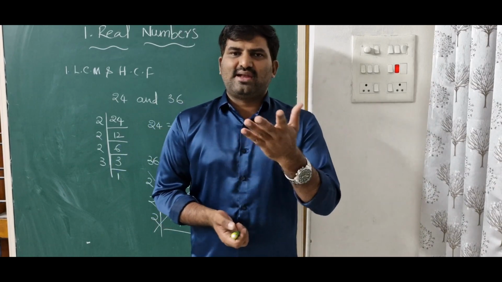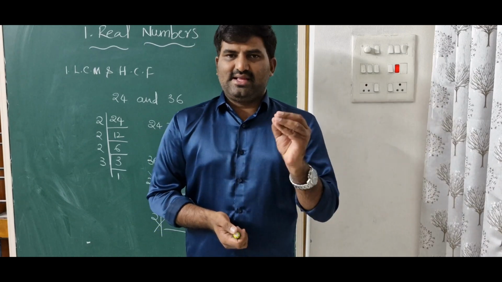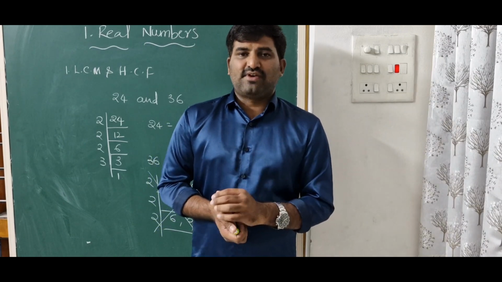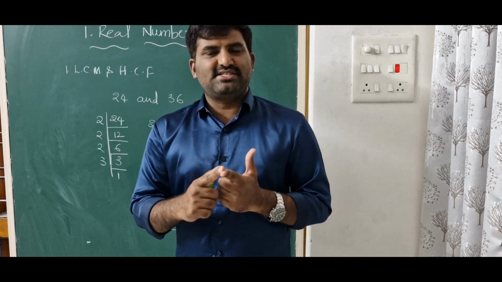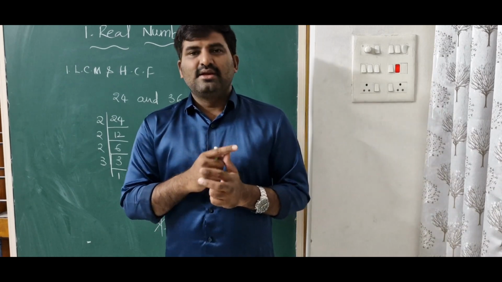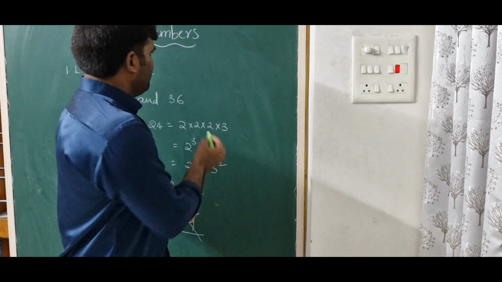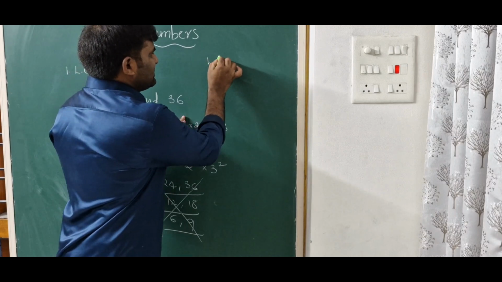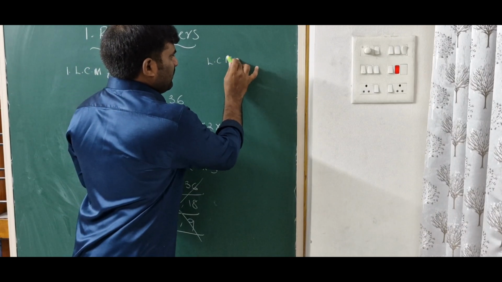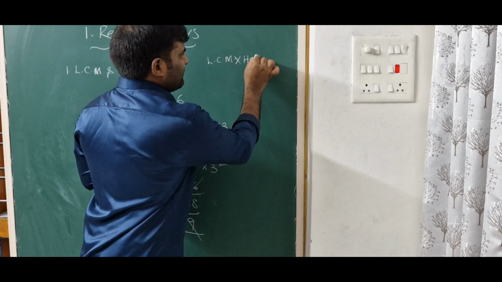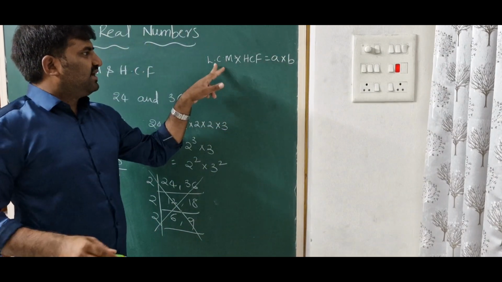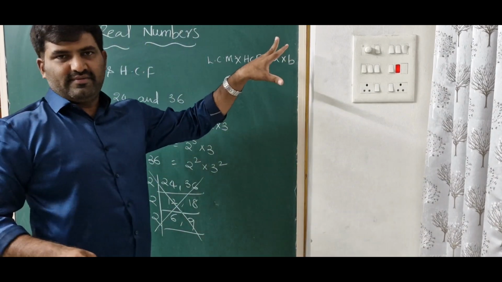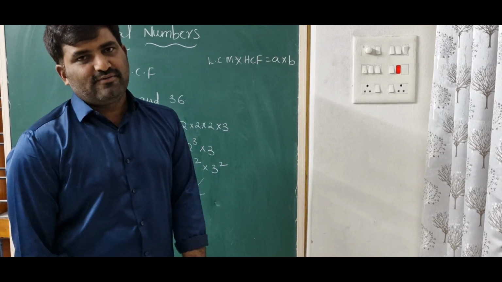If it is a normal question, directly they will mention in the question, find LCM or HCF. Next, see the relationship between LCM, HCF and the numbers. LCM into HCF is equal to the product of the numbers. When you are finding the product of two numbers, LCM into HCF is equal to the product of the numbers.